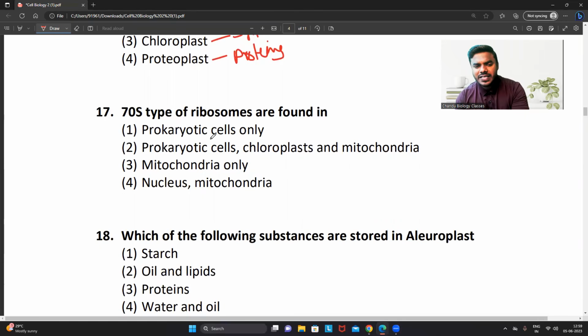Every prokaryotic cell contains 70S ribosome, but we already studied this many times. According to the endosymbiotic theory, even chloroplasts and mitochondria, even though they belong to the eukaryotic organism, they possess them compulsorily. Hence, what will be the correct answer? Option 2.